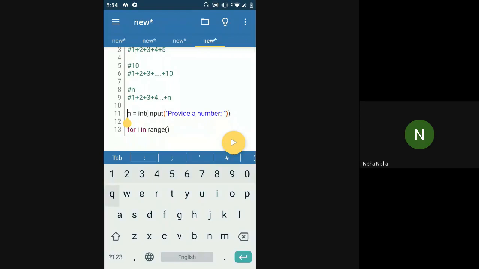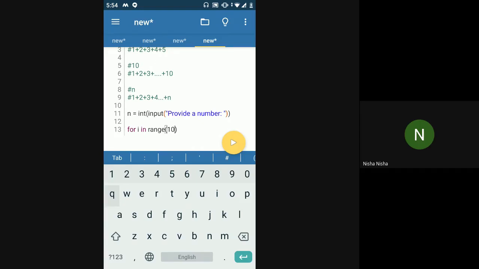The loop will run from 0 till whatever is the range minus 1. If you say range 10, then the loop will run from 0 to 9. But I want numbers from 1 to n, 1 to 10 in this case.